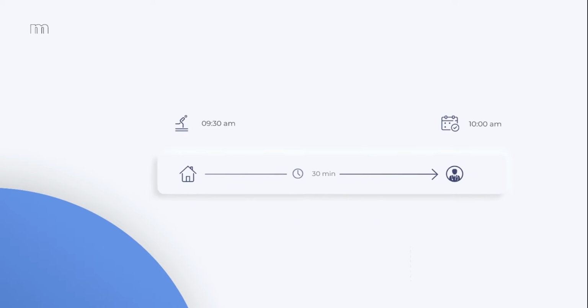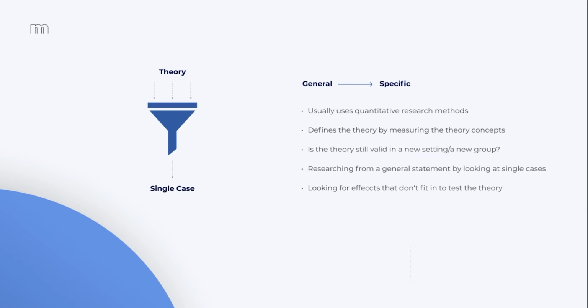Let's take a look at another example. We know that the way from our home to the dentist takes 30 minutes. This is an established rule. We have an appointment at 10 a.m. This is our cause. Now with the rule and the cause, we can form a conclusion, which is that we need to leave by 9:30. With deduction, we take general information and apply it to specific situations to determine the outcome or the effect.